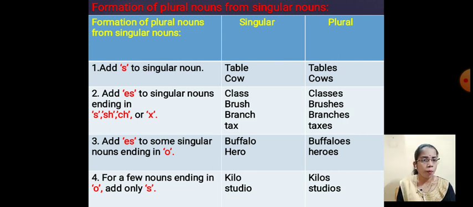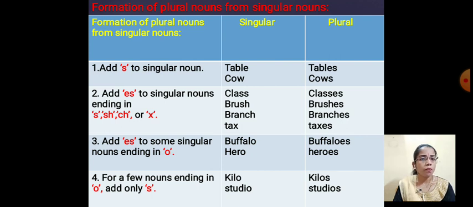Next, branch. The word ends with ch, so in making the plural form we write es, branches. Then the last word is tax. The word ends with x, so that time also, when we are converting the word into the plural form, we are using es. It means normally when we are writing the plural form we are using s, but some rules are there.